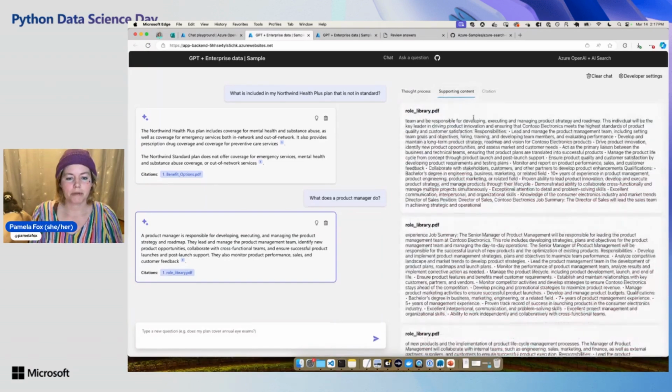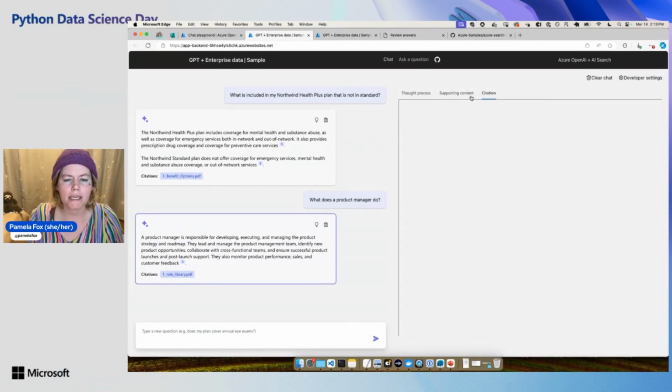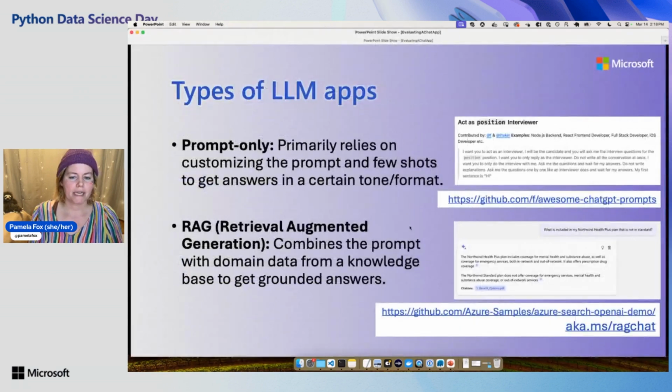And we can also see the supporting content here. And we should also be able to click on this PDF and load this PDF as well. Sometimes PDFs take a little bit of time to load in the browser. So there you go. So that is a RAG application.